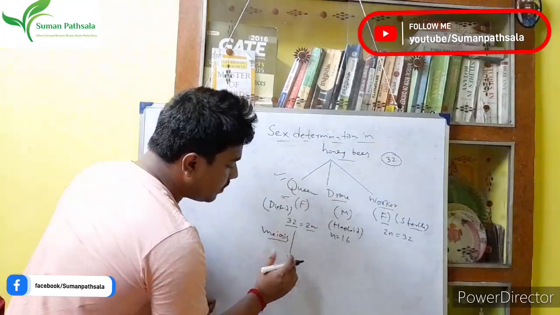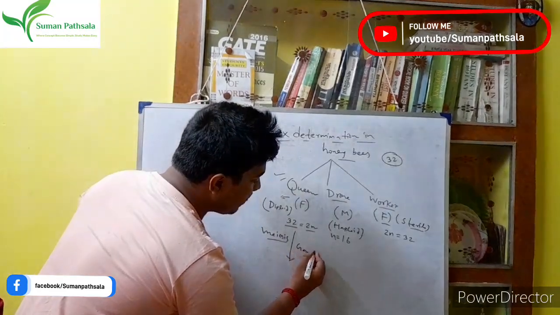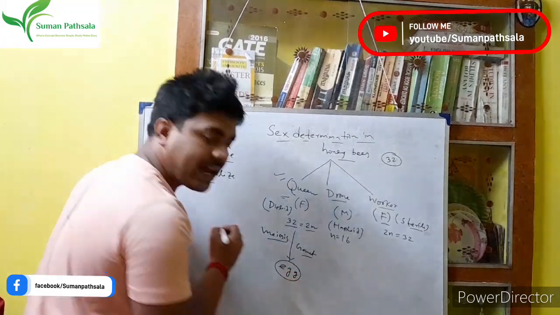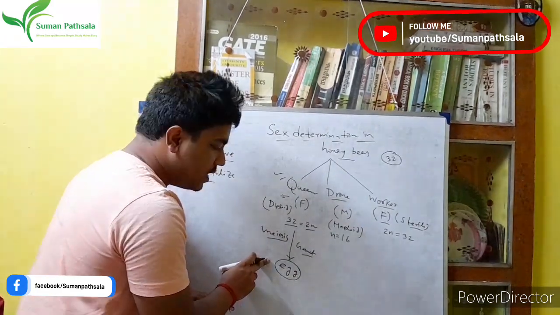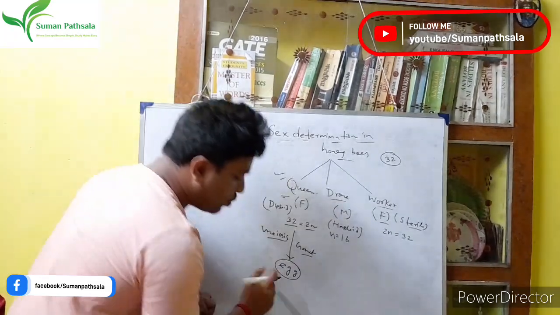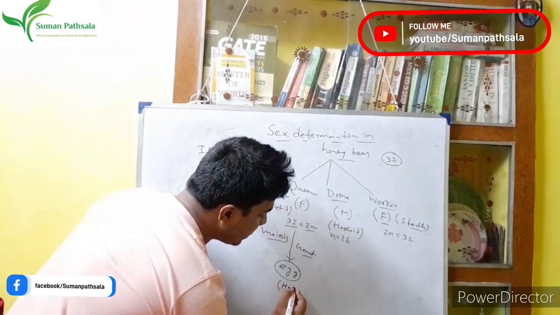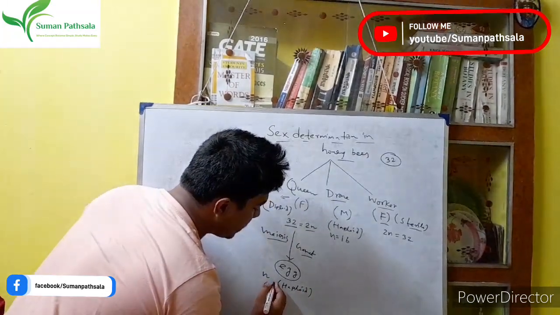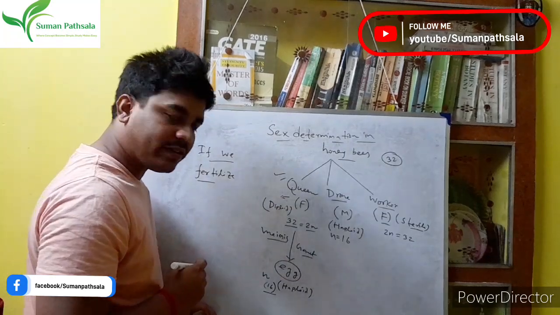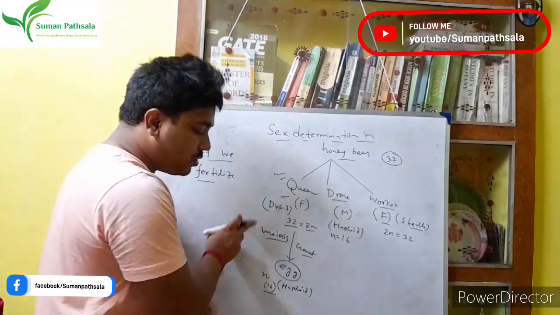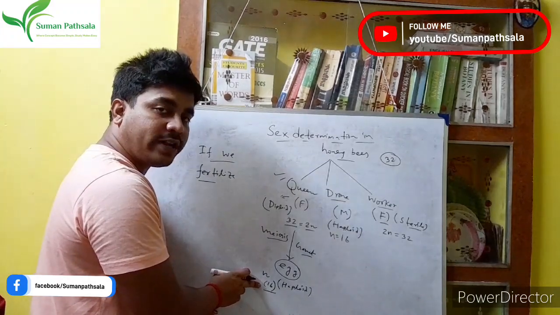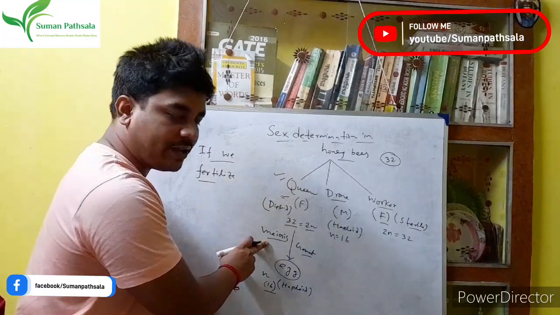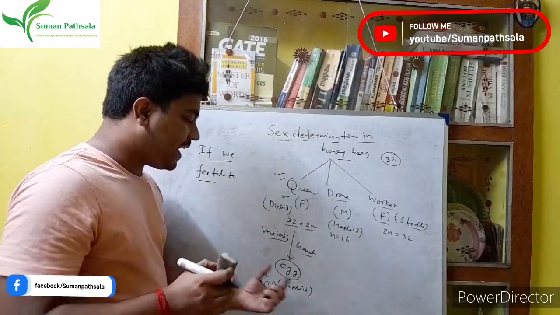So during gamete formation, what gamete is produced? That is the egg, right? The female has the egg. So when they form the egg, the chromosome number becomes half. That is a haploid cell, n number of chromosomes, that means it has 16 chromosomes, right? So how do they form the haploid number of chromosomes? Through meiosis cell division. Ultimately we get the egg.